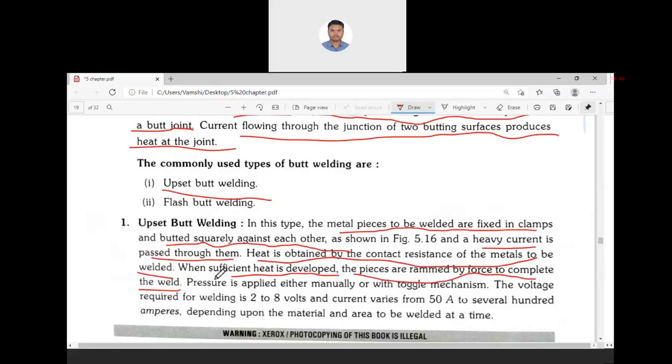So this welding takes place by heating as well as by applying high mechanical pressure. Pressure is applied either manually or with some toggle mechanism. The voltage required is 2 to 8 volts and the current varies from 50 amperes to several hundred amperes, depending upon the job and the resistance.